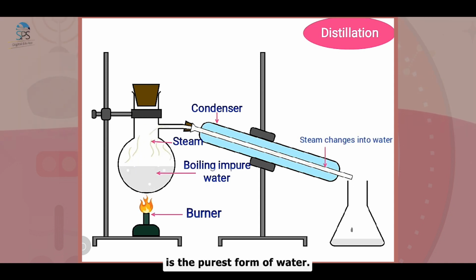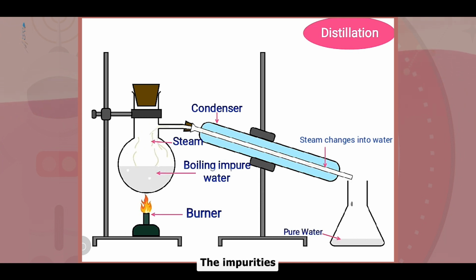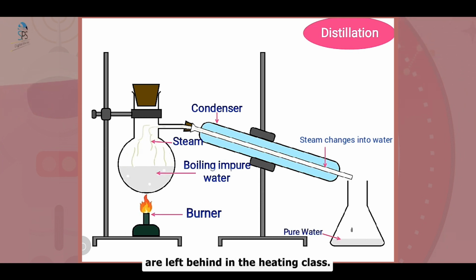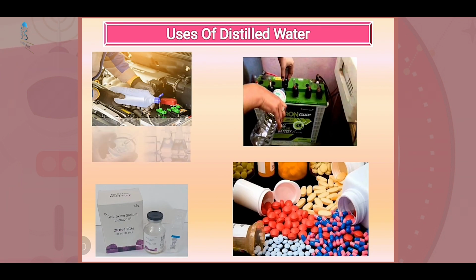Distilled water is the purest form of water. It does not contain any impurities or germs. The impurities that were dissolved in the water are left behind in the heating flask. It is used in laboratories and medicines.